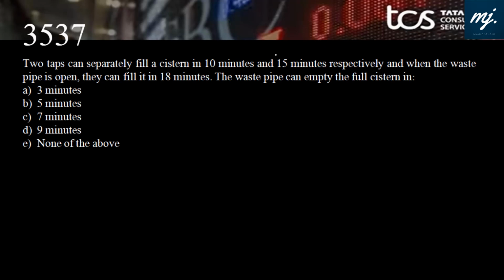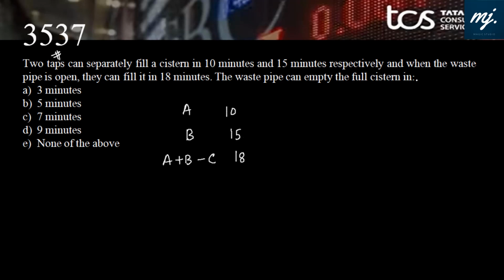Now working on the same line of pipes and cistern, let's take up one more. Two taps can separately fill a cistern in 10 minutes and 15 minutes respectively. A can fill this in 10 minutes, B can fill this in 15 minutes. And when the waste pipe is open, they can fill it in 18 minutes. That means when A and B are working together and C, the waste pipe, is open, I'm denoting it by minus C, then it will take 18 minutes.